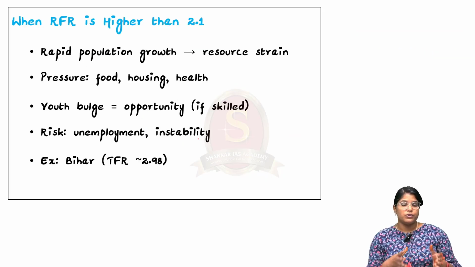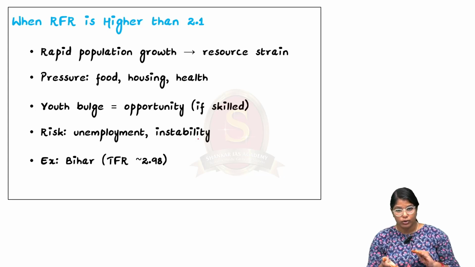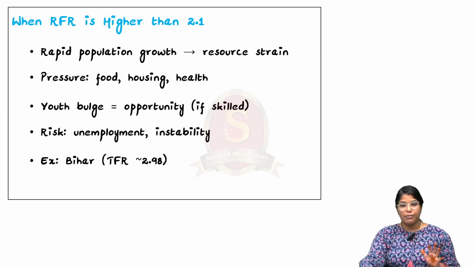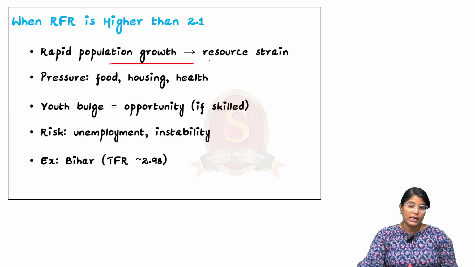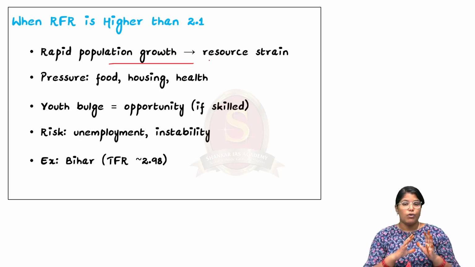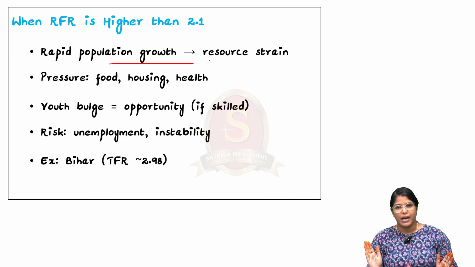So far we saw what will happen if the RFR is lower than 2.1. Now we shall see what will happen if the RFR is higher than 2.1. It will actually lead to rapid population growth, which will again lead to resource constraint. So we have to maintain a balance. That is what we have to conclude from this article discussion.